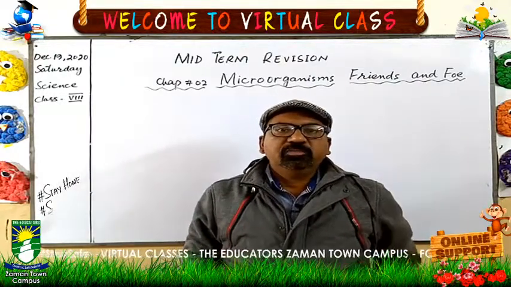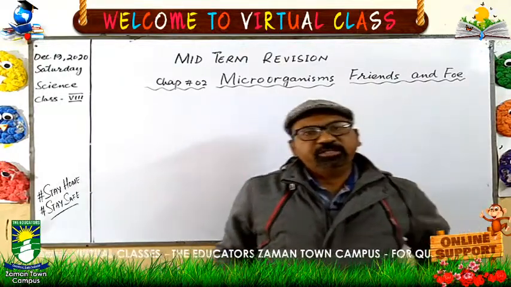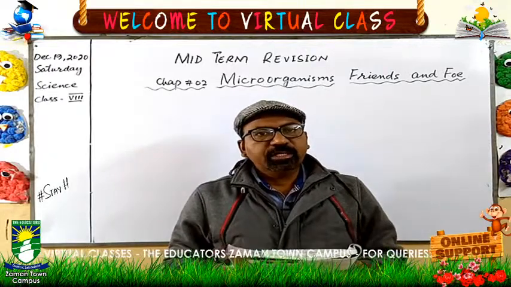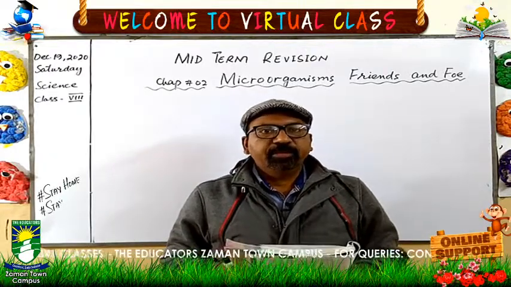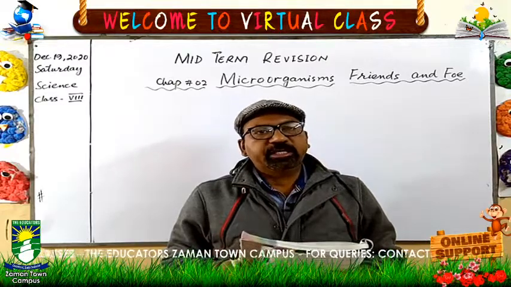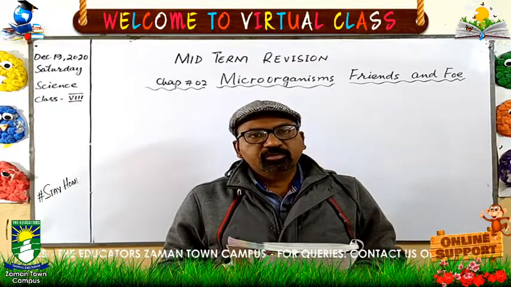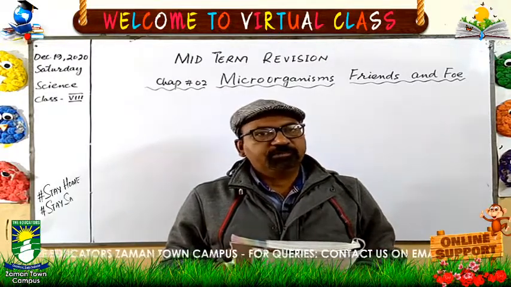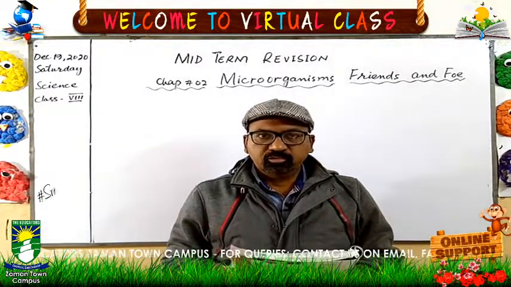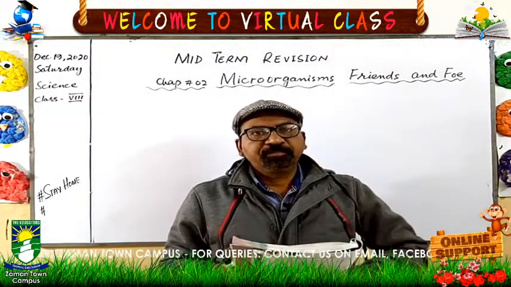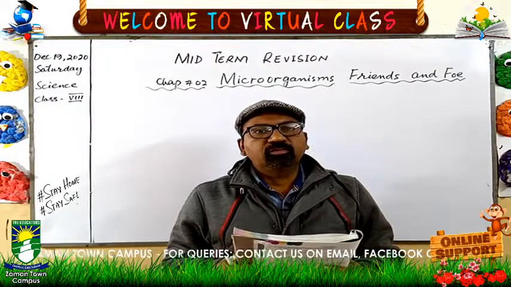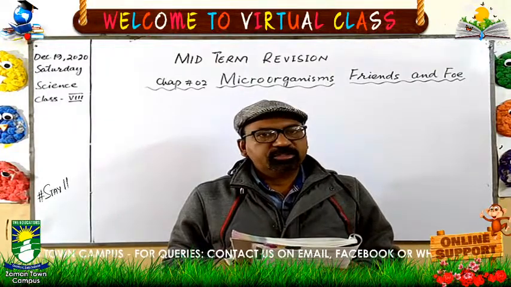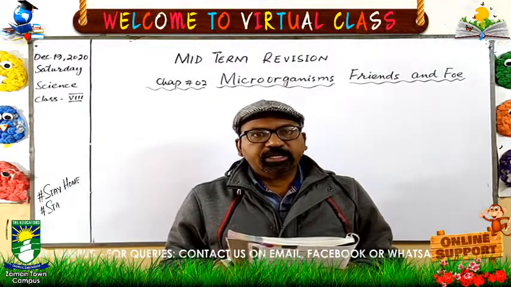When we talk about microorganism, micro means very small and organism means living thing. Means very small living things which we cannot see with our naked eye. So the question is how we can see. We use a microscope to see these organisms. These are so minute, so small that we cannot see them with our naked eye.